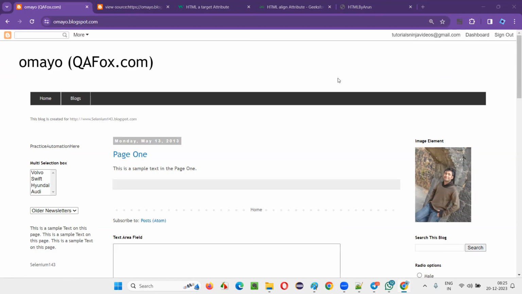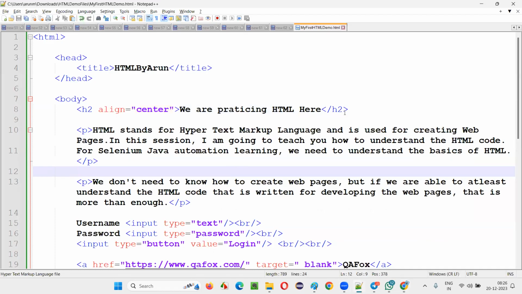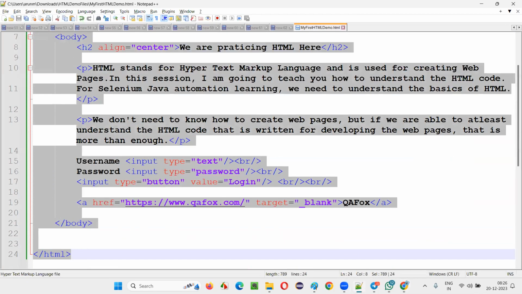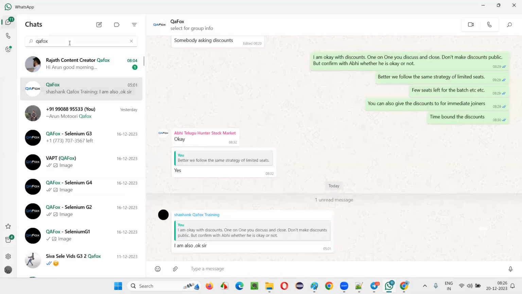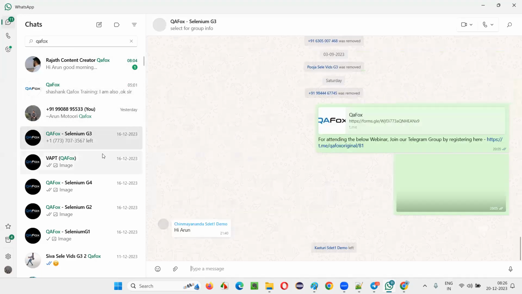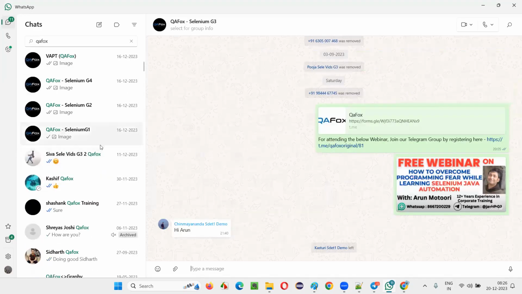Okay, any other questions? Yeah, Arun, can we see the code one time? Just the code window? This one? Yes, the full code. Yeah, I'll do one thing, I'll paste it in our group, batch one group.